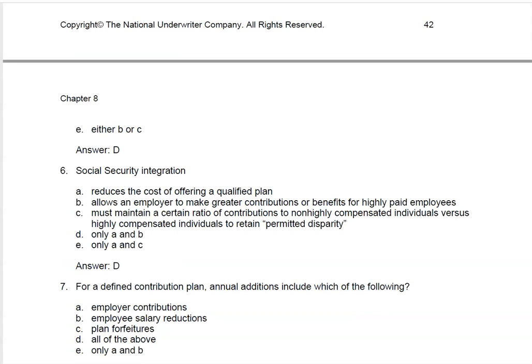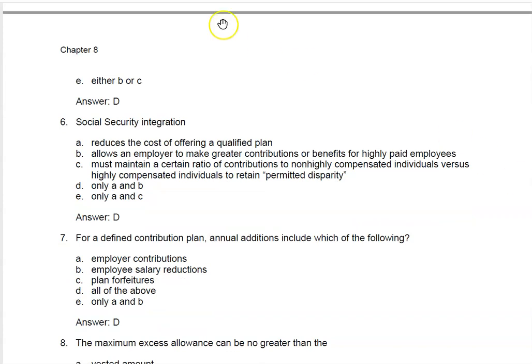Number 7, for a defined contribution plan, annual additions include which of the following? Well, yes, they include employer contributions. Number 2, they include employee salary reductions. C, plan forfeitures, yes, they get included. And D is all of the above. E is only A and B. The answer is D. All of those items are included for a defined contribution plan addition.